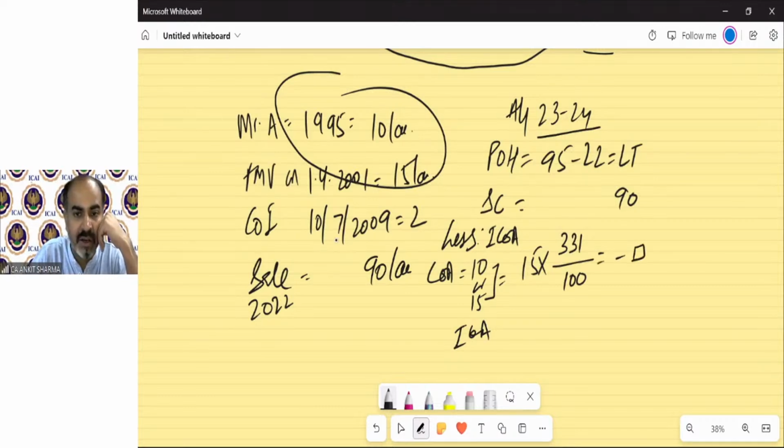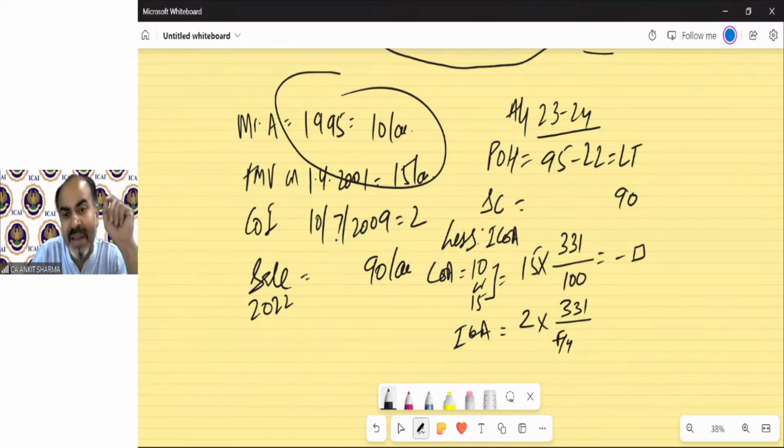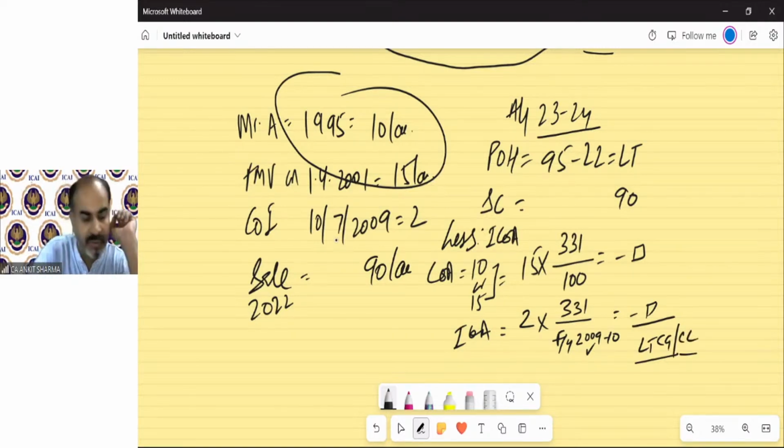Now the index cost of improvement will be 2 lakh into 331, and we need to take the index of the financial year. Always understand that the financial year based index is used. That is 2009-10. Whatever it is, you can find it from the chart or it will be given in the question. Deduct it. You will have your long-term capital gain or capital loss. Clear?